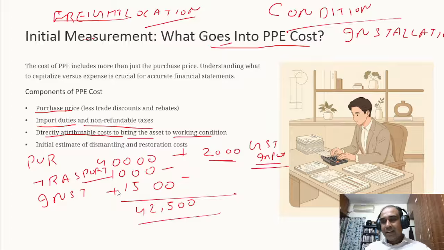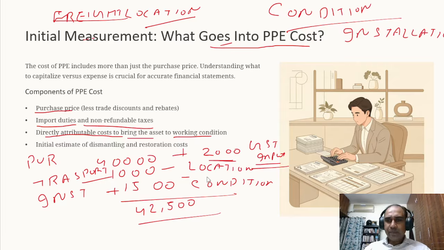See, I have the AC now. If the AC is not installed, can we use the AC? We cannot use the AC. So installation is to bring the asset to a condition which is ready to use. This is to bring the asset to a location which is ready to use. These are the wordings given in the standard.